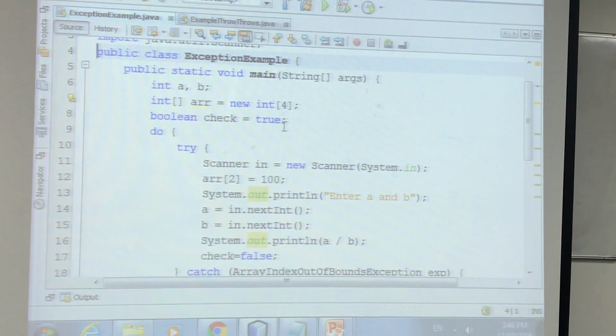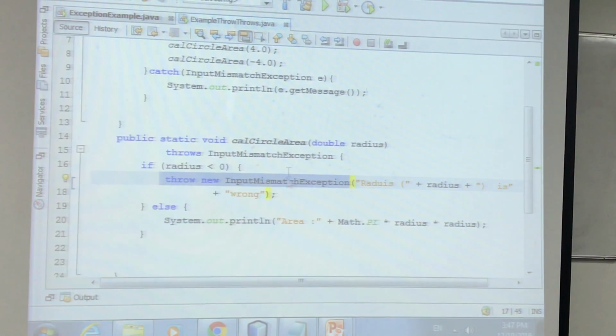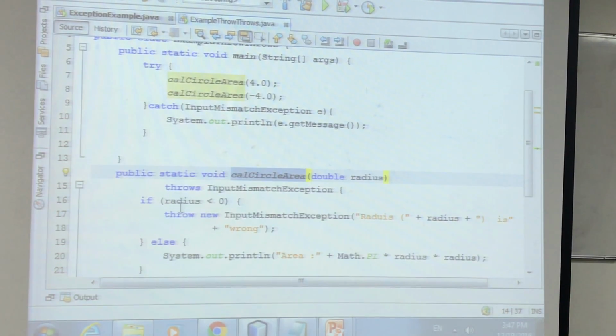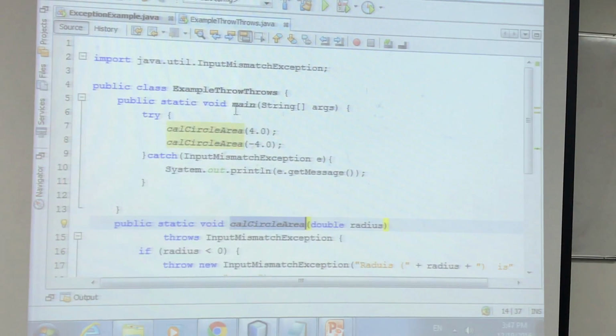And the other approach we have seen in handling is throwing the exception. That means we have a method, and this method does not want to handle the exception, so it will just throw it. If the exception occurs, it will return back to the one who calls it. Not that it will always return to the main. It depends on who is calling this method. If main is calling, it will throw it back to the main. If someone else is calling, it will throw it there. Okay? So we have just learned the very basic concept of exception.